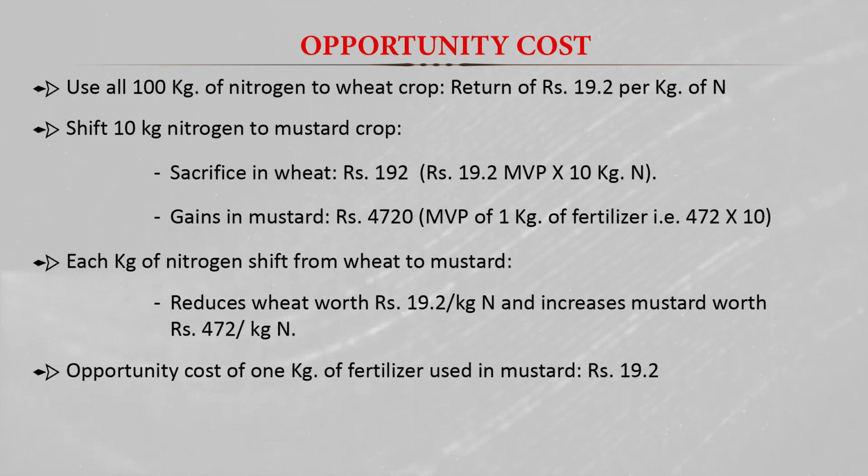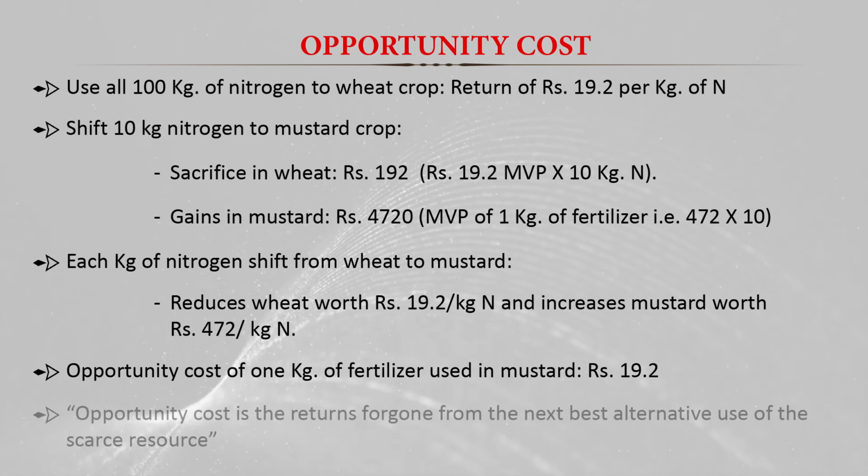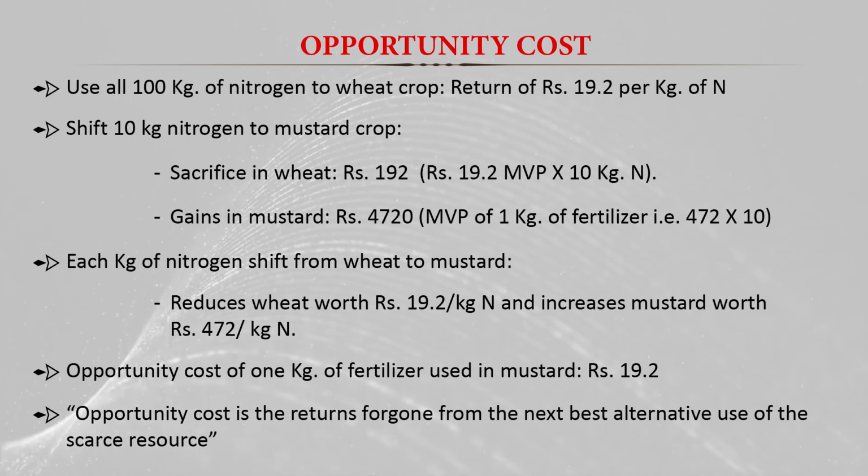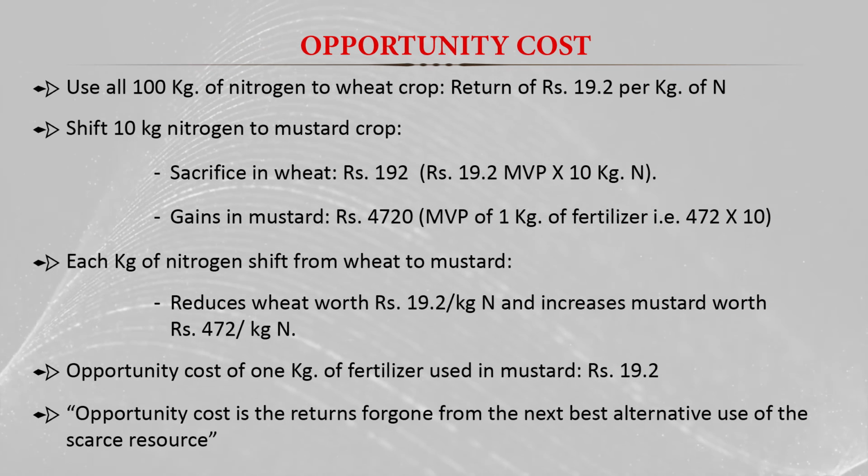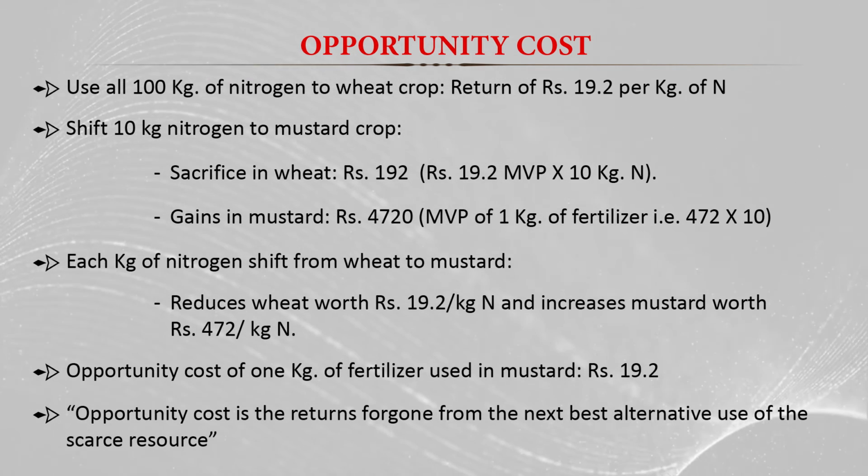So here the opportunity cost of 1 kg of the fertilizer used in mustard is 19.2 rupees. Basically, here we can also define the opportunity cost. Opportunity cost is the return foregone from the next best alternative use of the sacrificed resources.